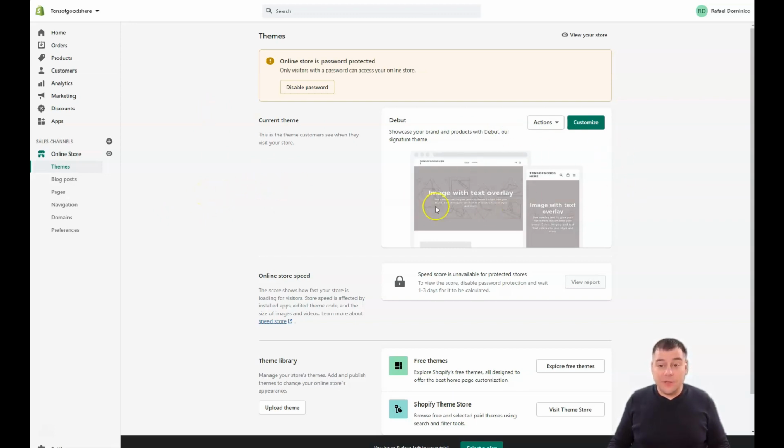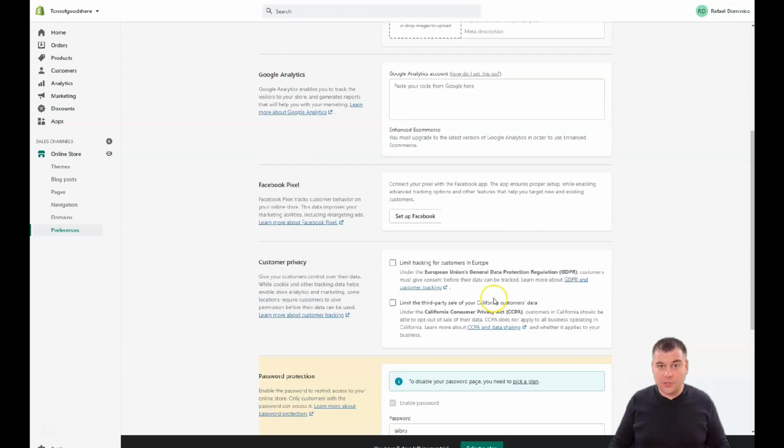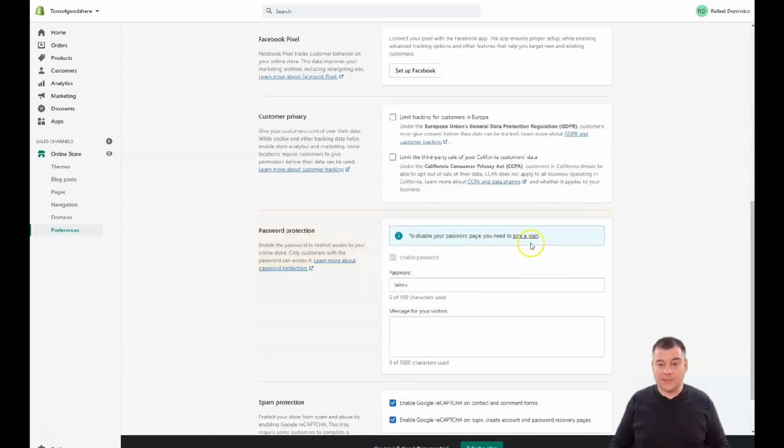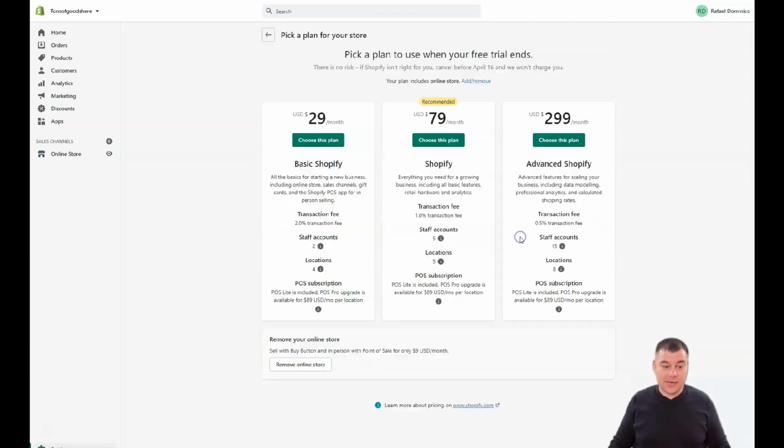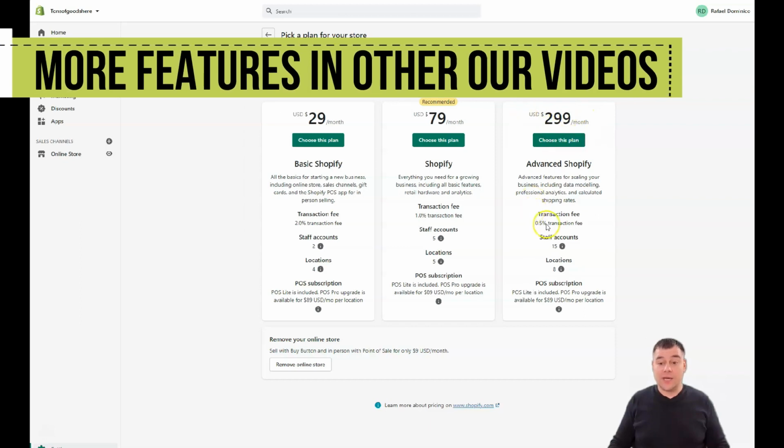You can customize the theme, but first of all, you see that the online store is password protected. To disable the password, you need to pick a plan. Let's find out what those are. $29 per month is the basic Shopify plan. Consider that 2% is the transaction fee, and if you buy the plan for $79, it will be 1%, and for $199 it is a 0.5% transaction fee.